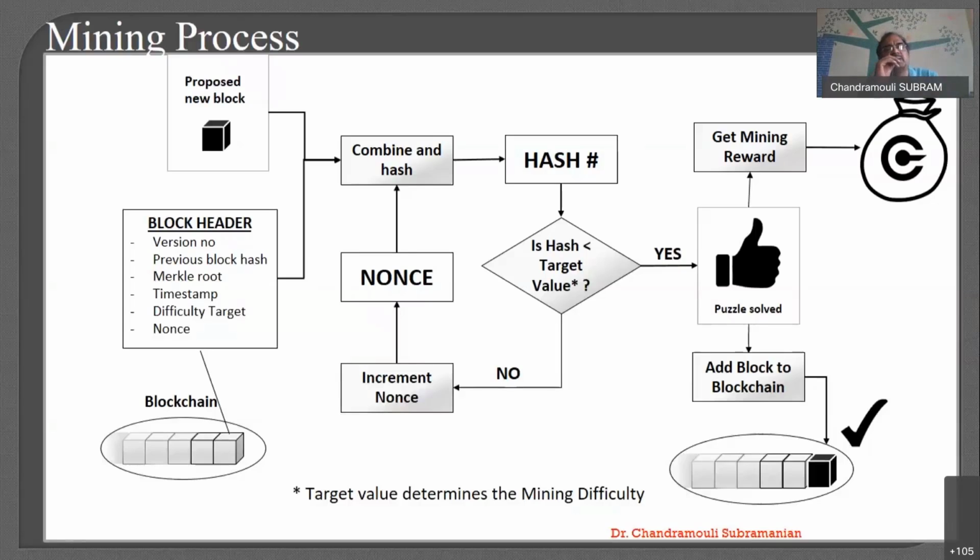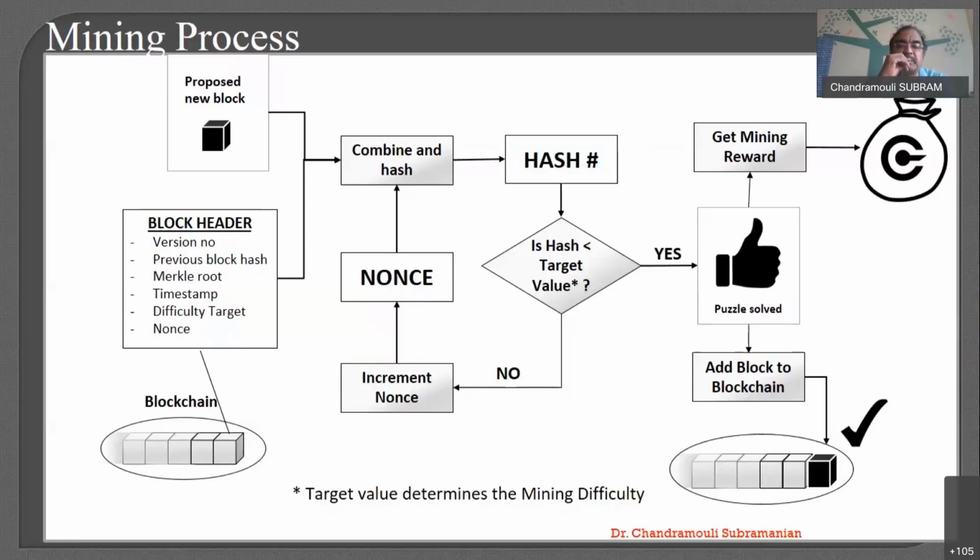So before talking about the types of blockchain, I would like to talk about how the hash is being implemented. See, for example, let's say that I'm trying to propose a new block in my blockchain. Now, what actually happens for my new block? I create a block header. I need to include the previous block hash, as we already discussed. And based on that, I combine it and create a new hash for my new block, right?